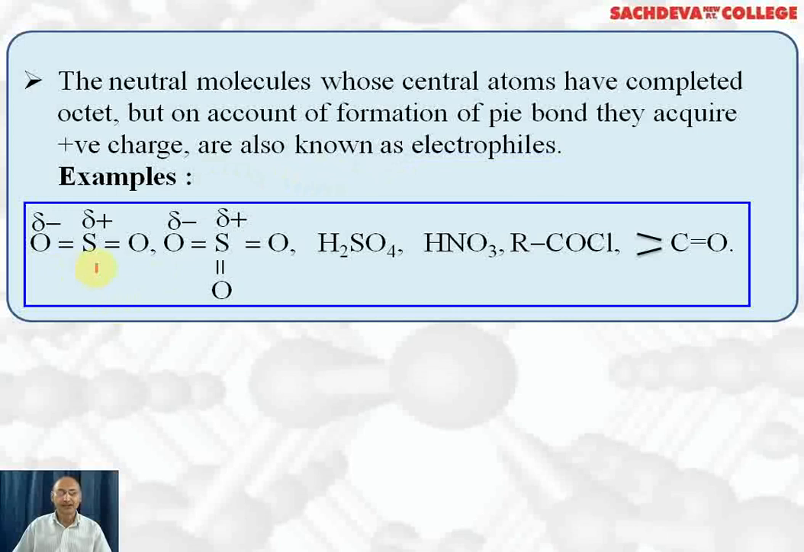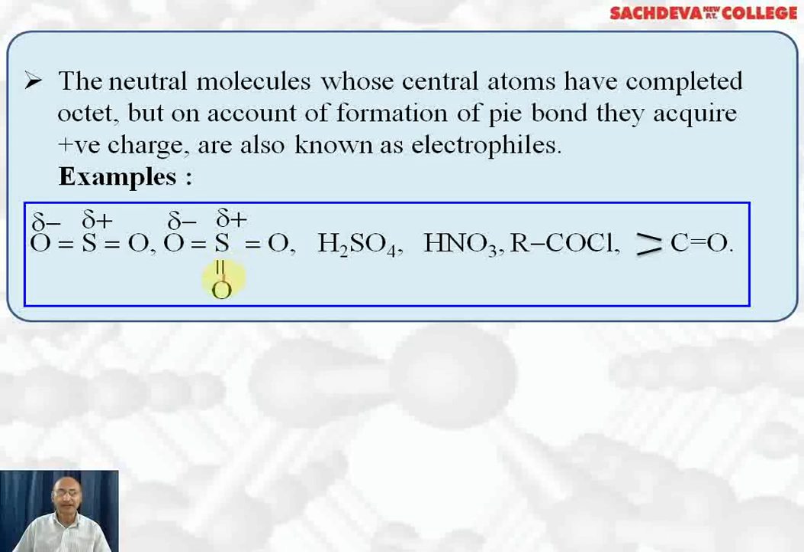First example is sulfur dioxide. In sulfur dioxide, oxygen is more electronegative than sulfur, so it acquires small negative charge, whereas sulfur will acquire small positive charge, and the pi electrons will shift towards oxygen. Therefore, SO2 will act as electrophile.